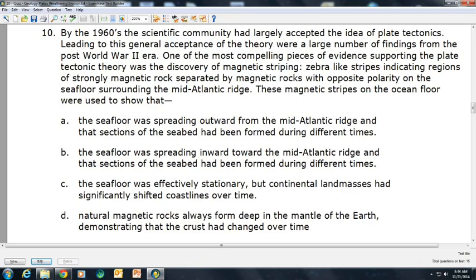Question 10. By the 1960s, the scientific community had largely accepted the idea of plate tectonics. Leading to the general acceptance of this theory were large numbers of findings from the post-World War II era. One of the most compelling pieces of evidence supporting plate tectonic theory was the discovery of magnetic striping. Zebra-like stripes indicating regions of strongly magnetic rocks separated by magnetic rocks with opposite polarity.